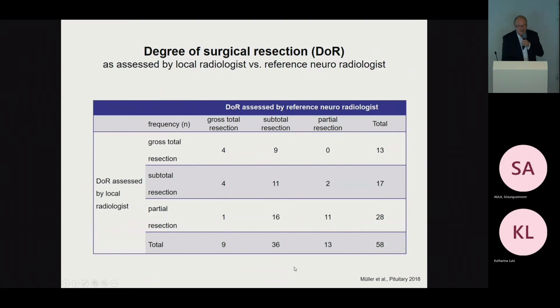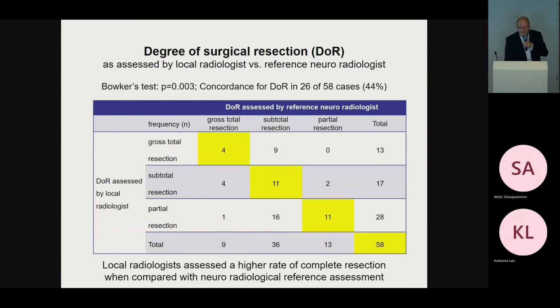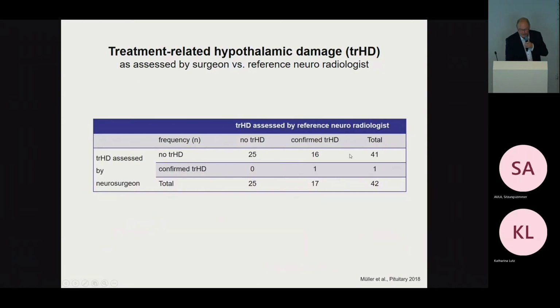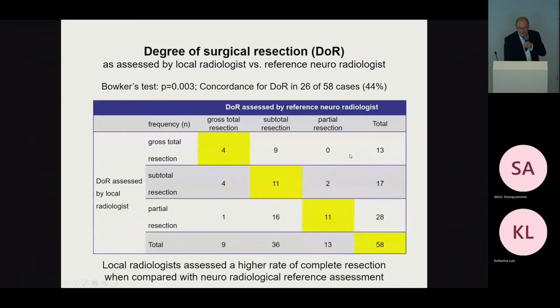We also looked at the degree of surgical resection as assessed by the local radiologist and by the reference radiologist. As you can see, in this comparison there was also a very low rate, only 44%, which means in 26 of 58 cases there was a similar assessment between the two radiologists.